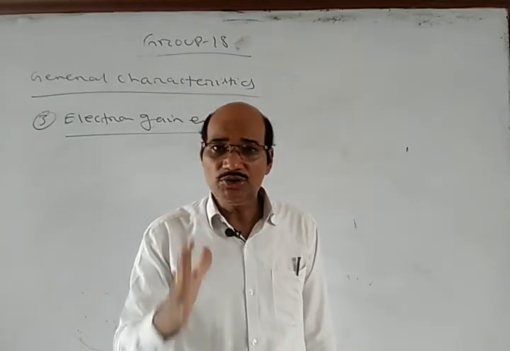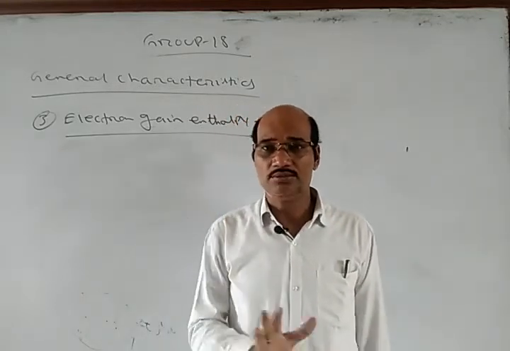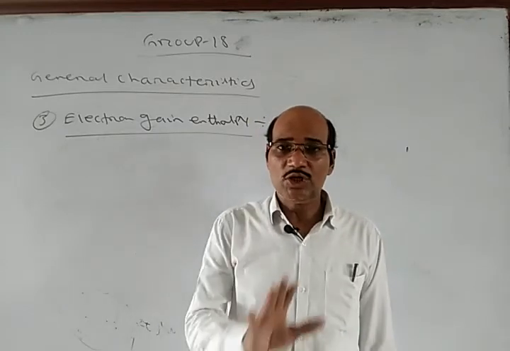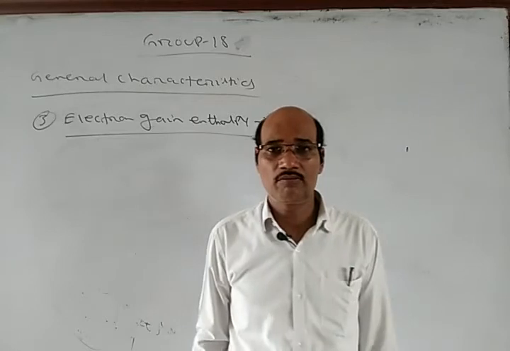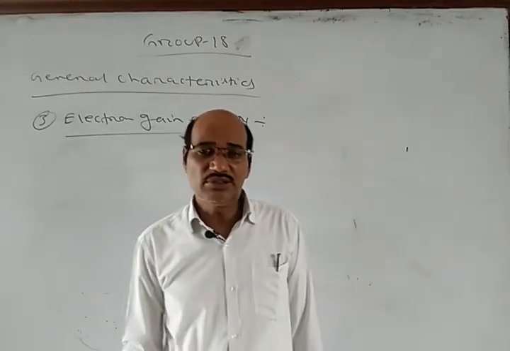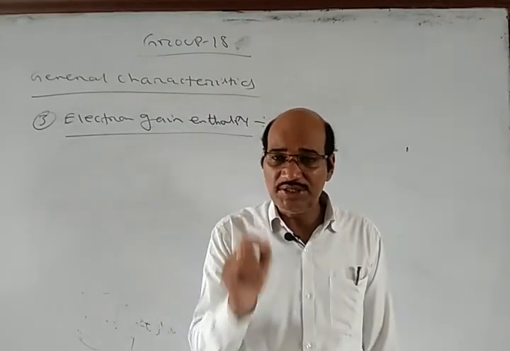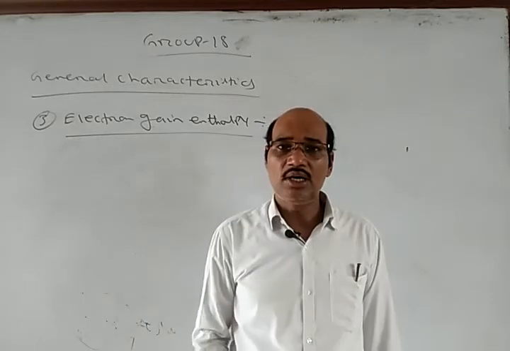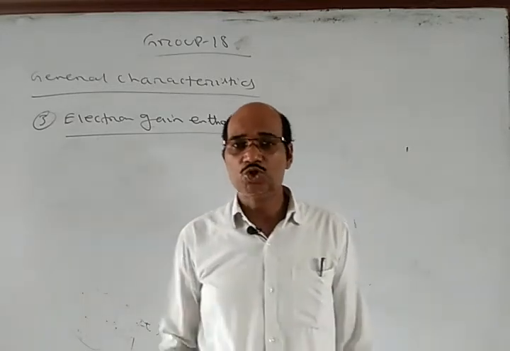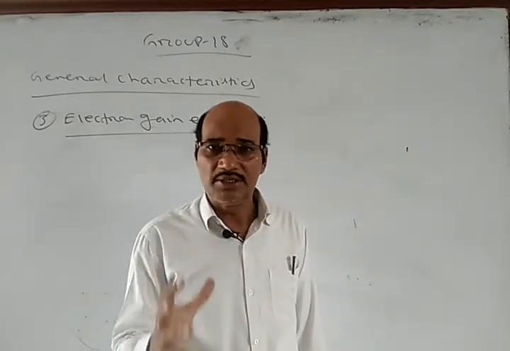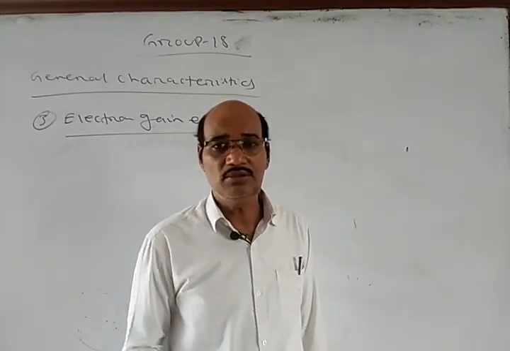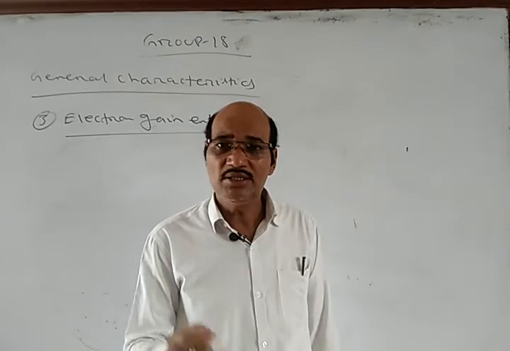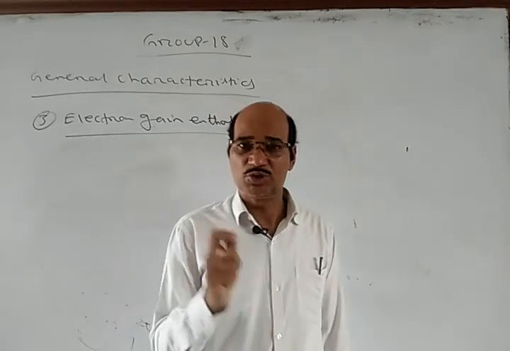Their outermost orbit is completely filled. So they don't want to receive any extra electron. That means the electron affinity of these elements is 0. So noble gases or inert gases have the 0 value of electron affinity because of their stable electronic configuration.